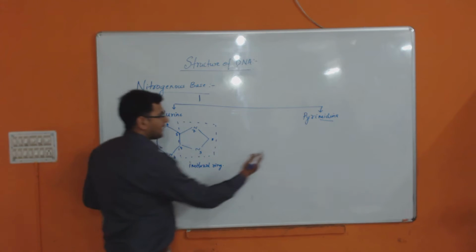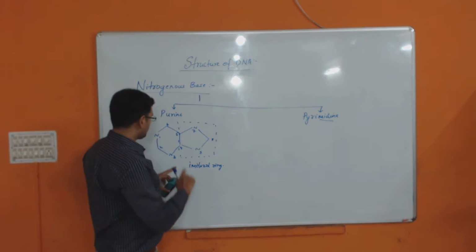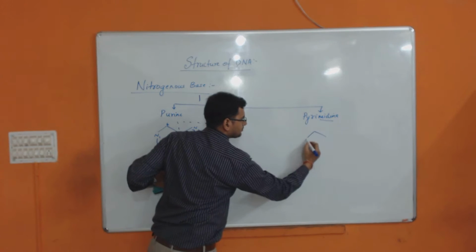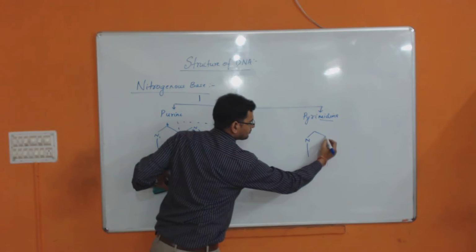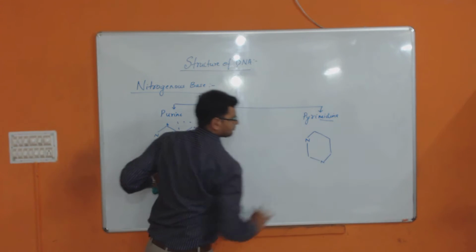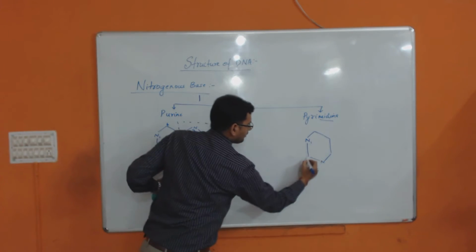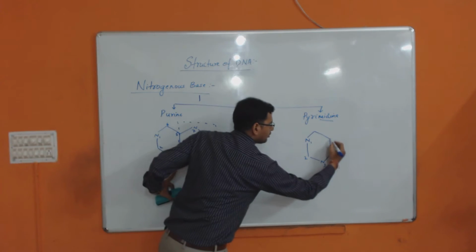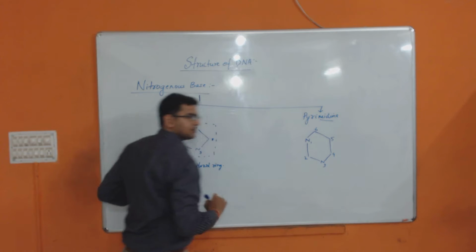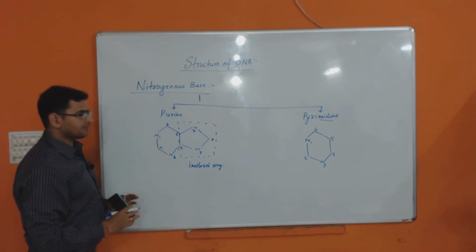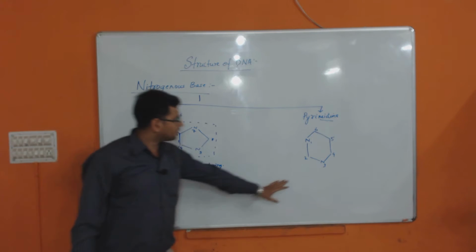Now, pyrimidine is a single ring structure. The structure will lie like this. One, two, three. This is your four. This is your five carbon. This is your six carbon. This is the single ring, while purine is the double ring.